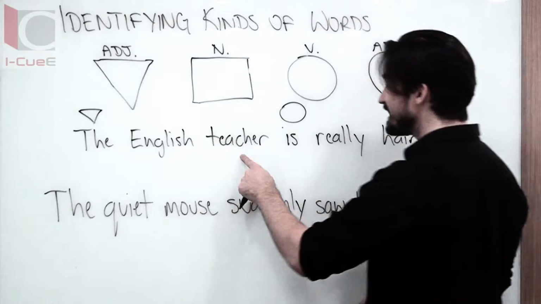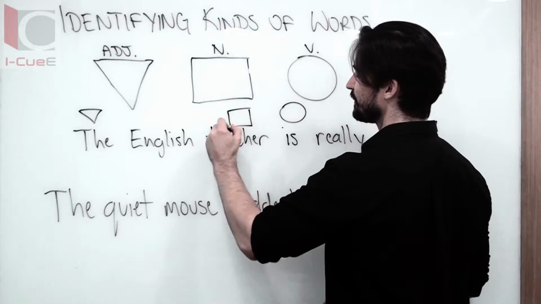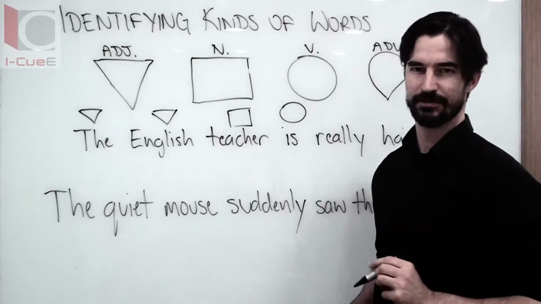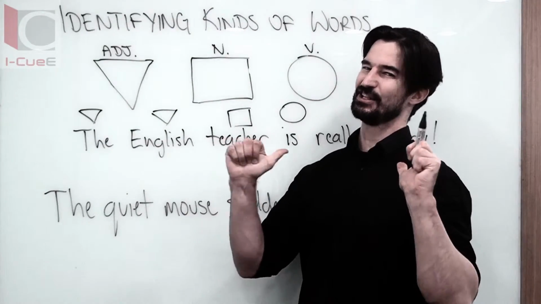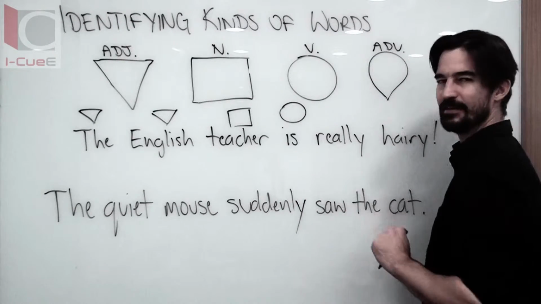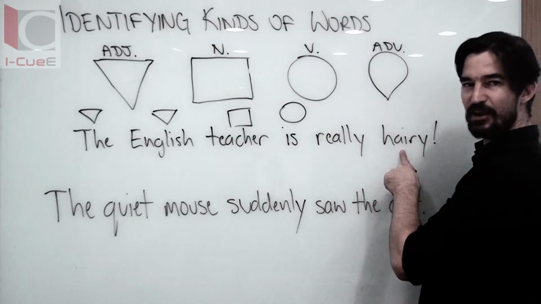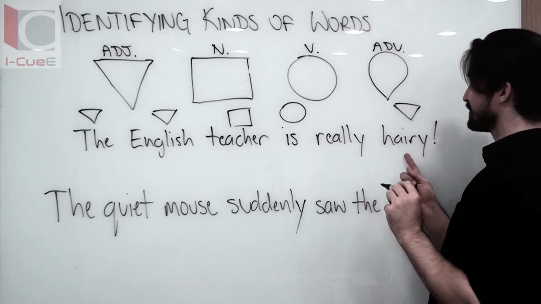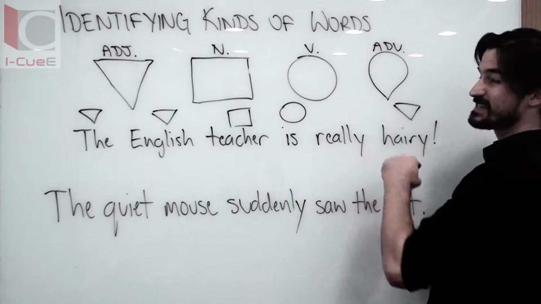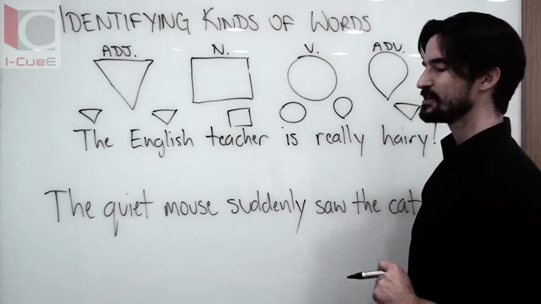I could say the teacher is really hairy. Teacher must be our noun. English is the adjective that tells me what kind of teacher. Not the math teacher, the English teacher. The English teacher is really. That doesn't work. But I could say the English teacher is hairy. Hairy is the adjective that gives us more information about the noun. Really tells us how hairy. Really is the adverb.